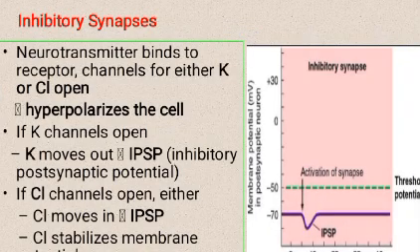Inhibitory synapse: the neurotransmitter binds to the receptor channel for either K or Cl, which opens and hyperpolarizes the cell. If K channels open, K moves out: IPSP, inhibitory postsynaptic potential. If Cl channels open, Cl moves in: IPSP, Cl stabilizes membrane potential.